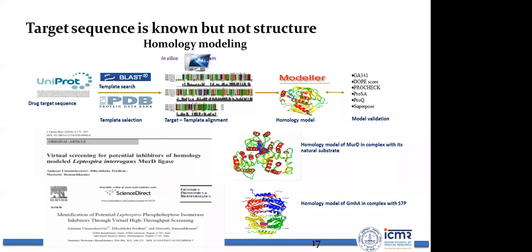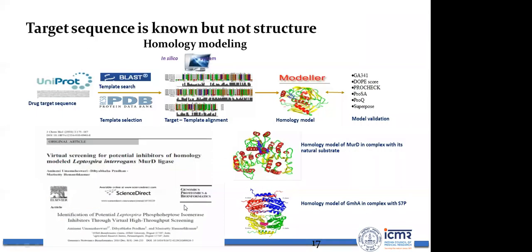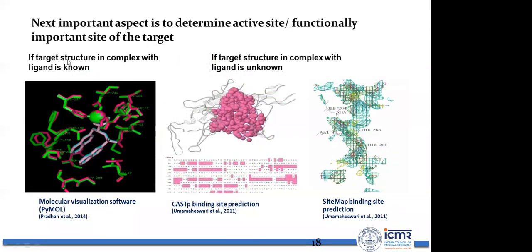Okay, now you can explore the active site to identify potential key or potential drug molecules through computer techniques. So now the next important aspect is to determine the active site or functionally important site of the target. As I have told here, you have modeled the structure by incorporating the ligand. It means you can identify the active site. Okay, the active site is right now known to you. If the target structure in complex with ligand is known, then you can know the active site easily. You can simply visualize in molecular visualization software like PyMol, and you can see here these are the amino acids which are interacting with this ligand.